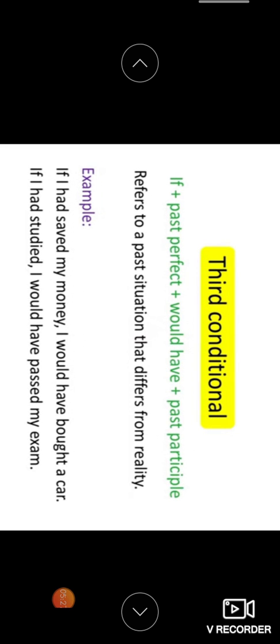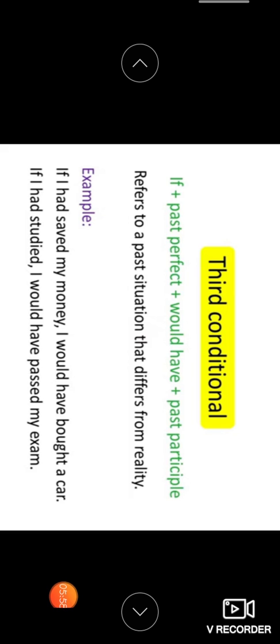Okay, now coming to the third conditional, that is if plus past perfect. Children, always keep in your mind, past perfect is used with had plus V3 form. Already you know what a V3 form or past participle is. Okay, past perfect is like had plus past participle: had drunk, had eaten, had written. Okay, in that way, right? Always keep in your mind, past perfect is used with the